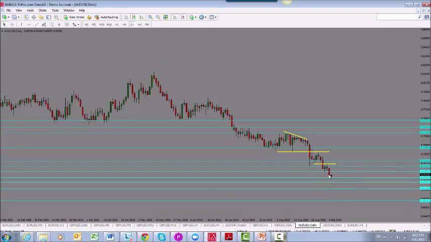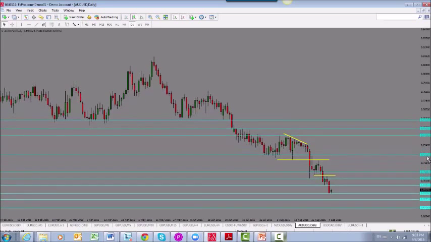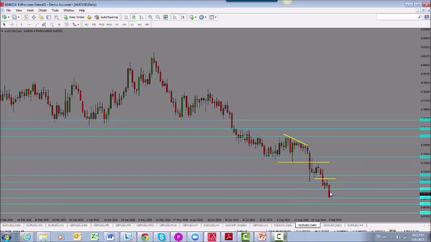And in terms of support levels, we are looking at 0.6900. If the price comes in and holds below the 0.6900, we would be looking for a potential move to the downside. And in that case, some of the targets that we could be looking at would be 0.6850, 0.6780 here, and further down 0.6630 area in terms of our potential targets or support levels.